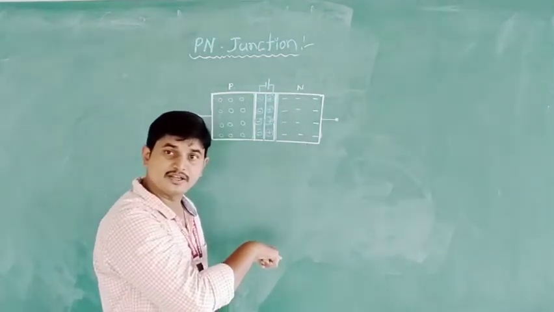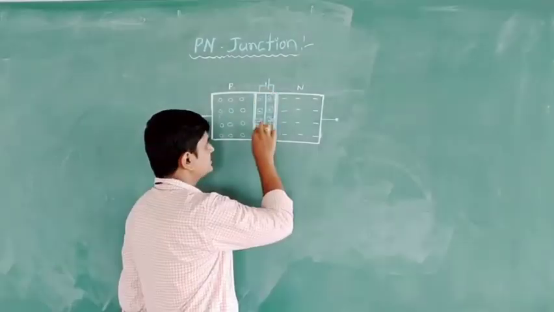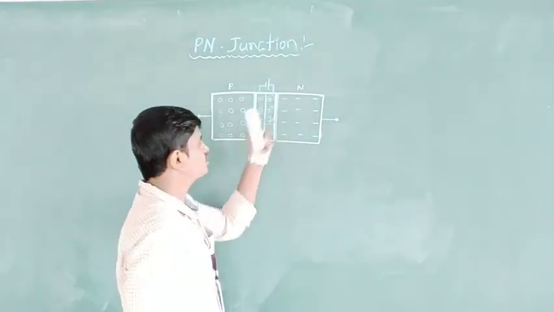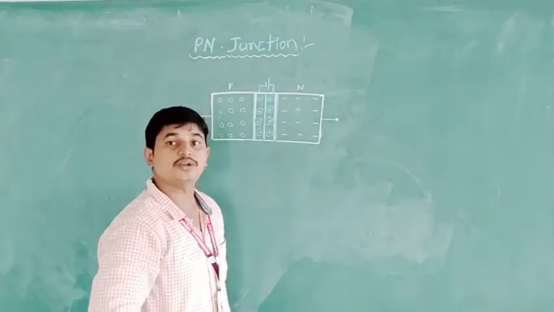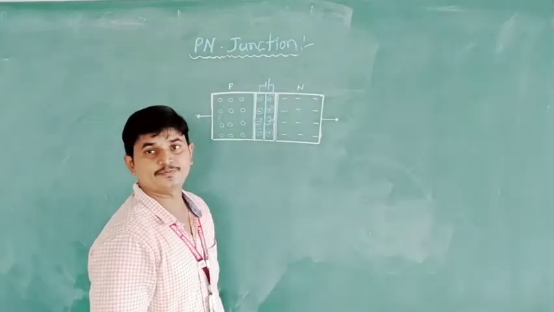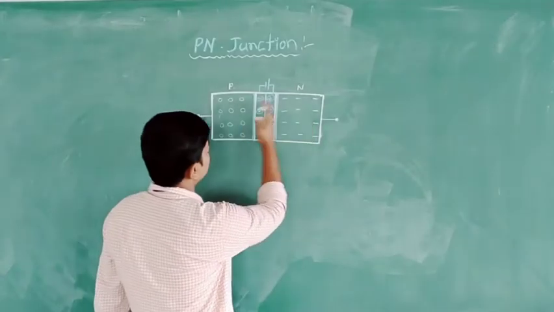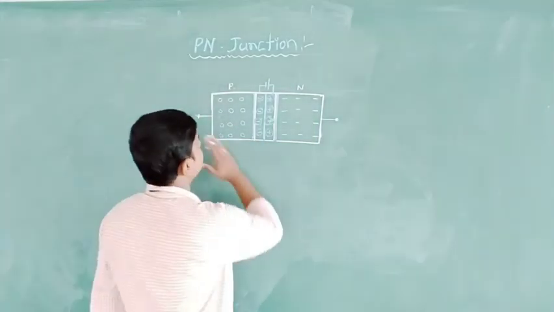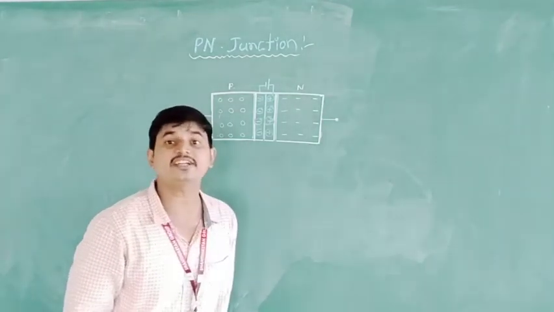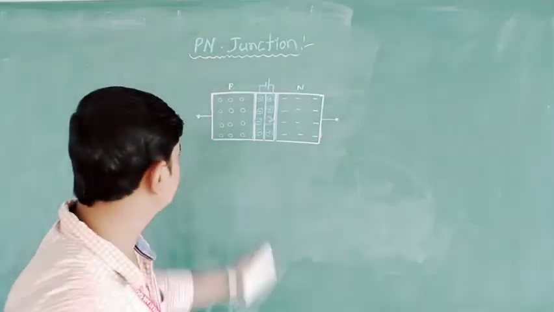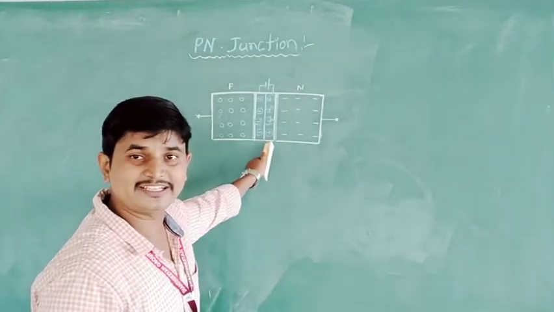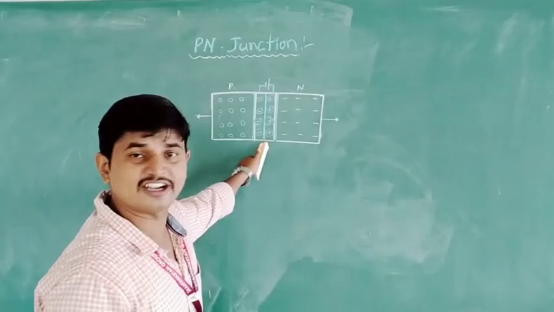Like this, here, this depletion region forms the electric field between these two layers. Due to the electric field, what happens here? The electrons are drifted towards the n side, and holes are drifted towards the p side. That's why a drifting current is developed due to these two layers. Due to these two layers, p-type and n-type, an electric field is developed.